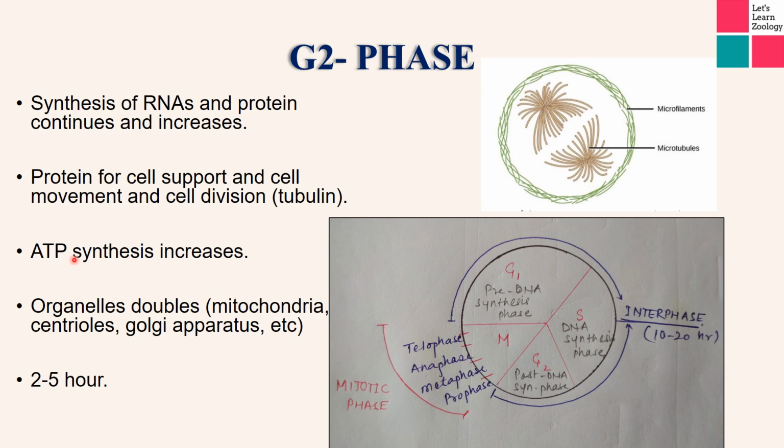Now in G2 phase, ATP synthesis increases. Why? Because for the process of cell division, a lot of energy is required, and also for the separation of one pair of chromosomes or a single chromosome, around 30 ATP is required. So that's why ATP synthesis increases in G2 phase.